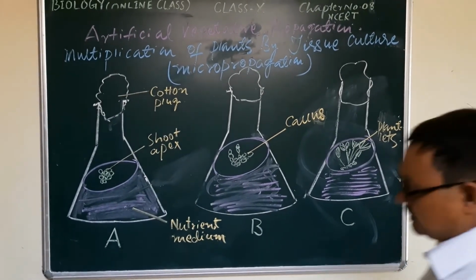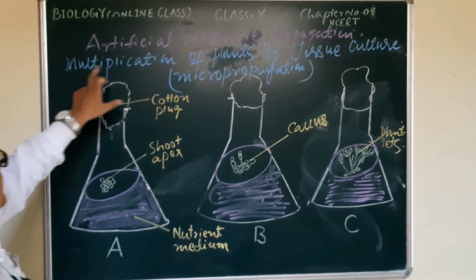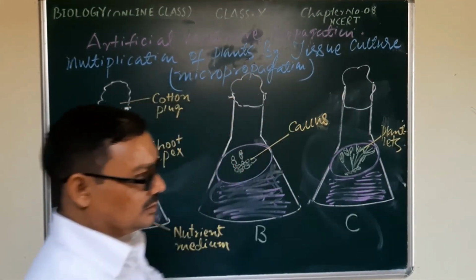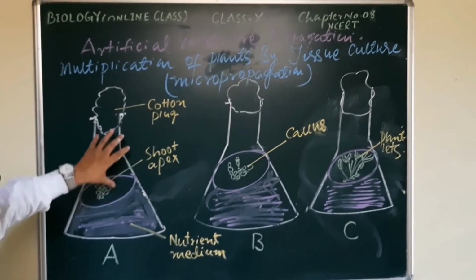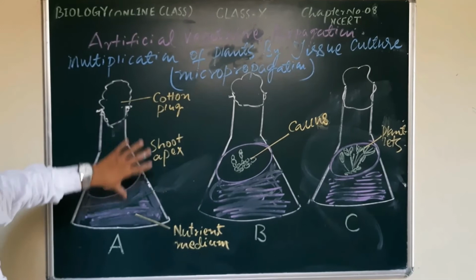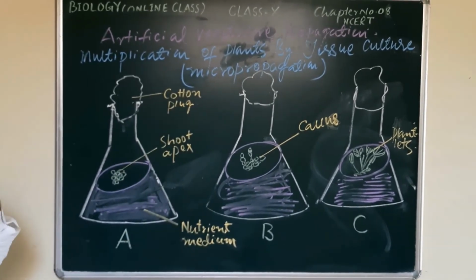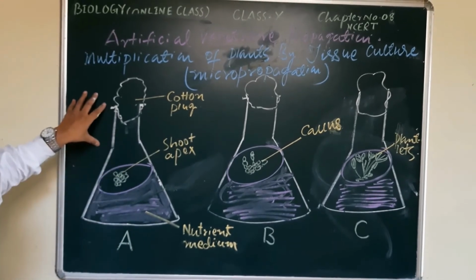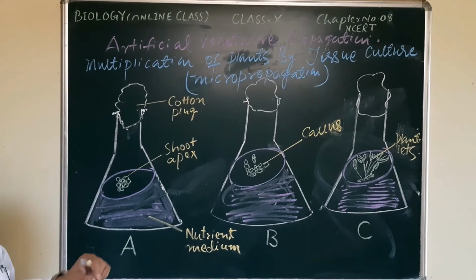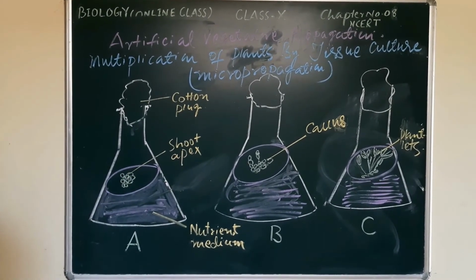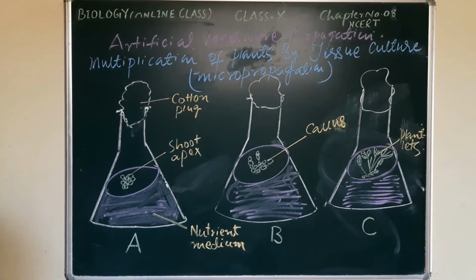Here is the last part of today's lesson, tissue culture: multiplication of plants by tissue culture. In the earlier discussion, I have already given you an idea. Here, with the help of the diagram, try to understand the different steps of tissue culture. What will happen in tissue culture? In the first step, we take a growing part from the main part of the plant body.